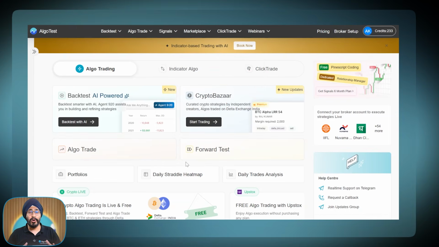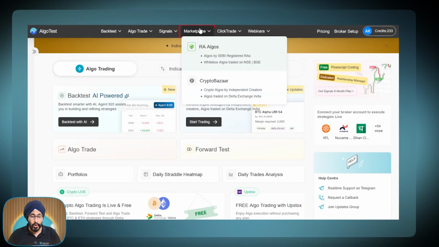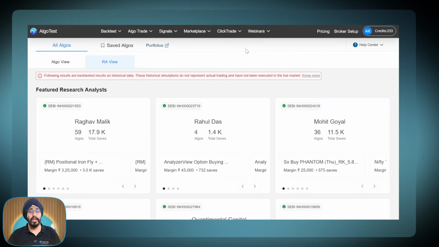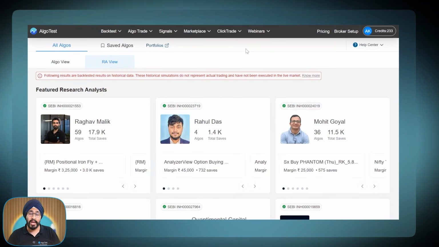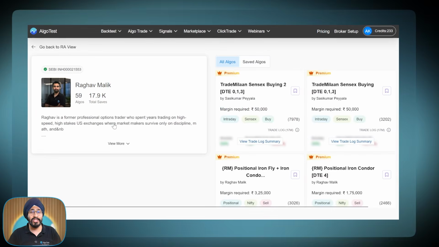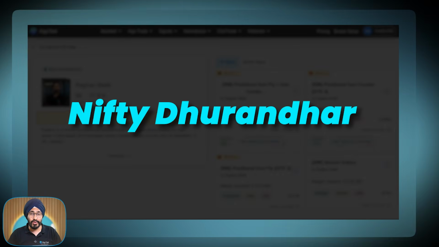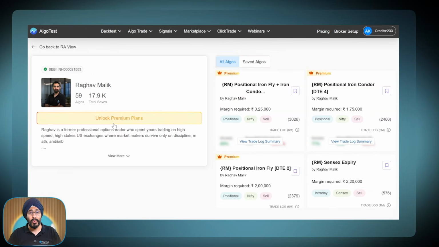Alright, there are many products that we have to offer, but today we are going to specifically talk about the marketplace, or inside the marketplace, RA Algos. Algos given by SEBI-Registered research analysts. So the one algo strategy that we are going to discuss in detail today is given by our co-founder himself, Raghav Malik, and the strategy name is Nifty Dhurandar. Let's check out what the strategy is and how it operates in the market.